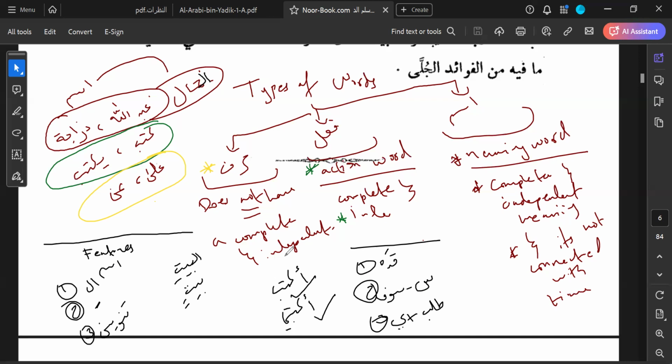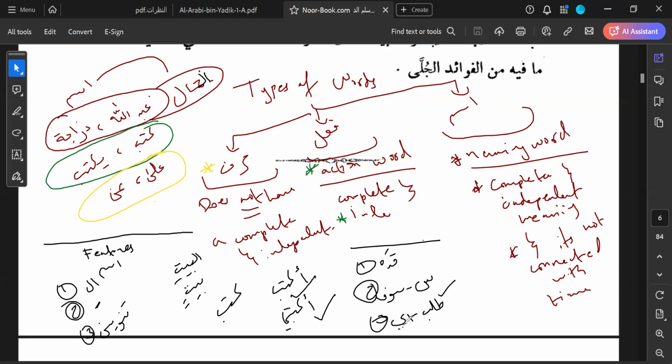Now, for a beginner who sees this word in a book or hears it in a lecture, uktub, he wants to figure out whether this word is an ism or a fi'l or a harf, and which type of fi'l it is. So we say to them, number one, ask the question: does the word have the meaning of an order being given? So for example, when I say kataba, he wrote, is there the meaning of an order in it? No. Someone wrote it. But when I say uktub, does it have the meaning of an order in it? Yes. Okay. One sign is complete.